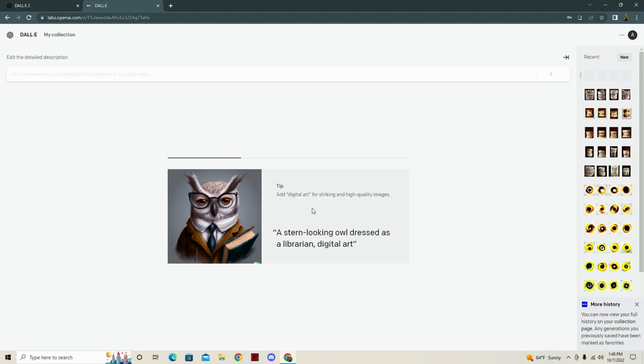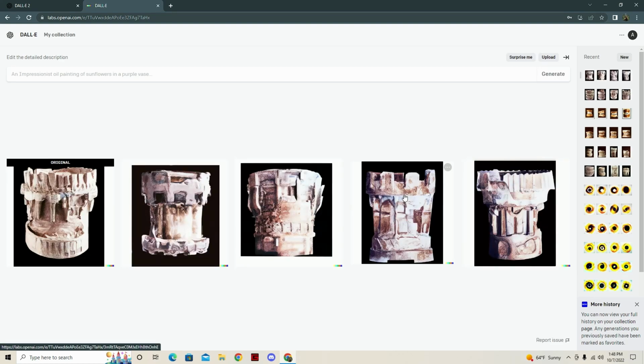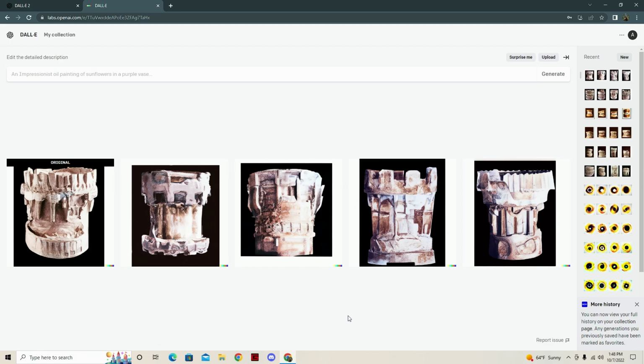Oh yeah, this is a good tip. Adding digital art for striking high quality images. Like if you basically say, I want digital art of this thing, then it will give you digital art of that thing. It's actually not a bad idea.